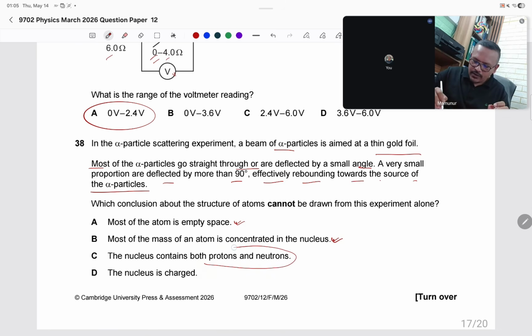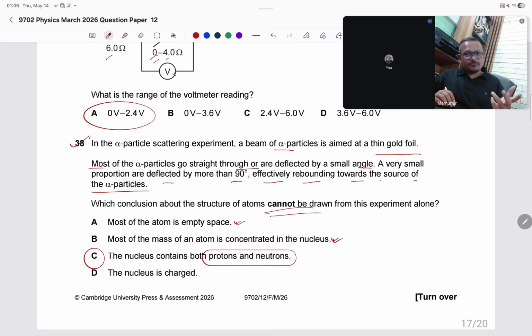See, in these 3 observations, there is nowhere they gave information about electron, proton, neutron. They only gave the information about the nucleus. Okay, so which cannot be drawn? Yes, I think this is the answer. 38, answer C.